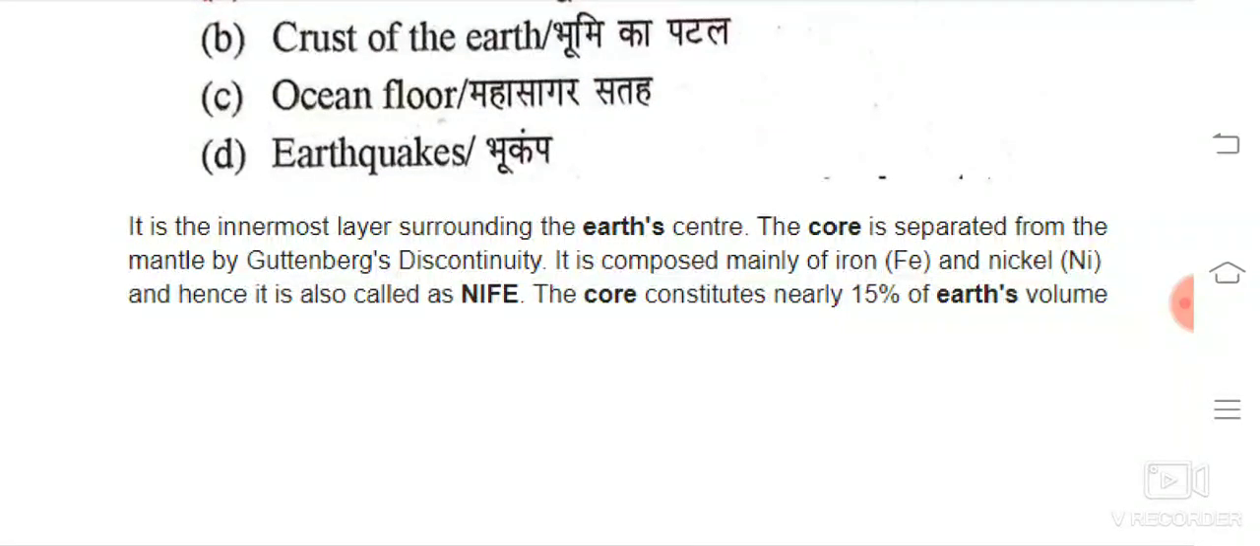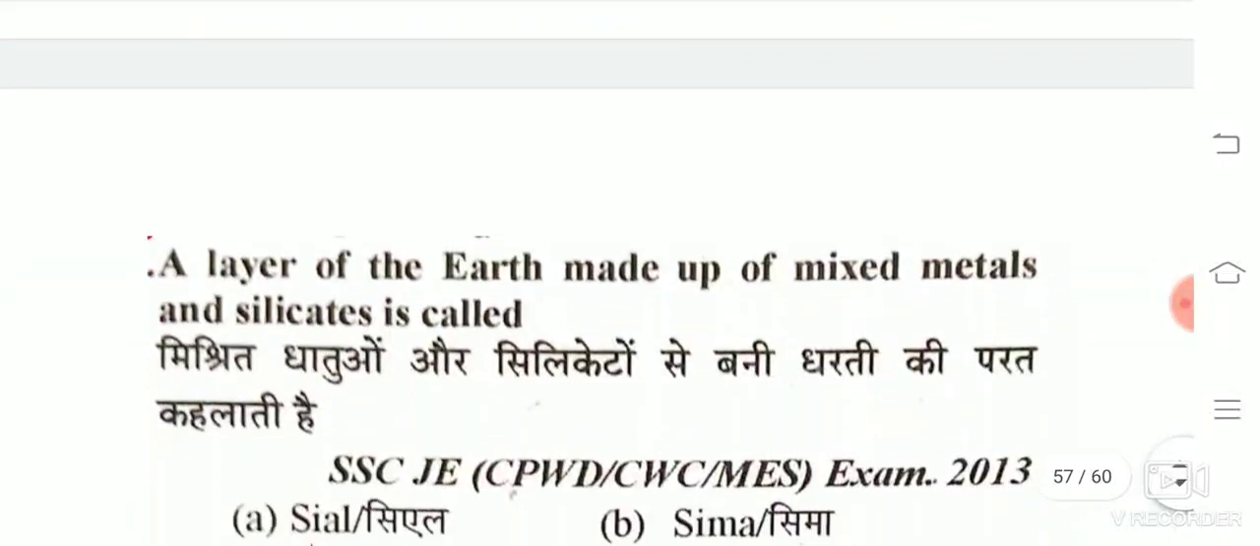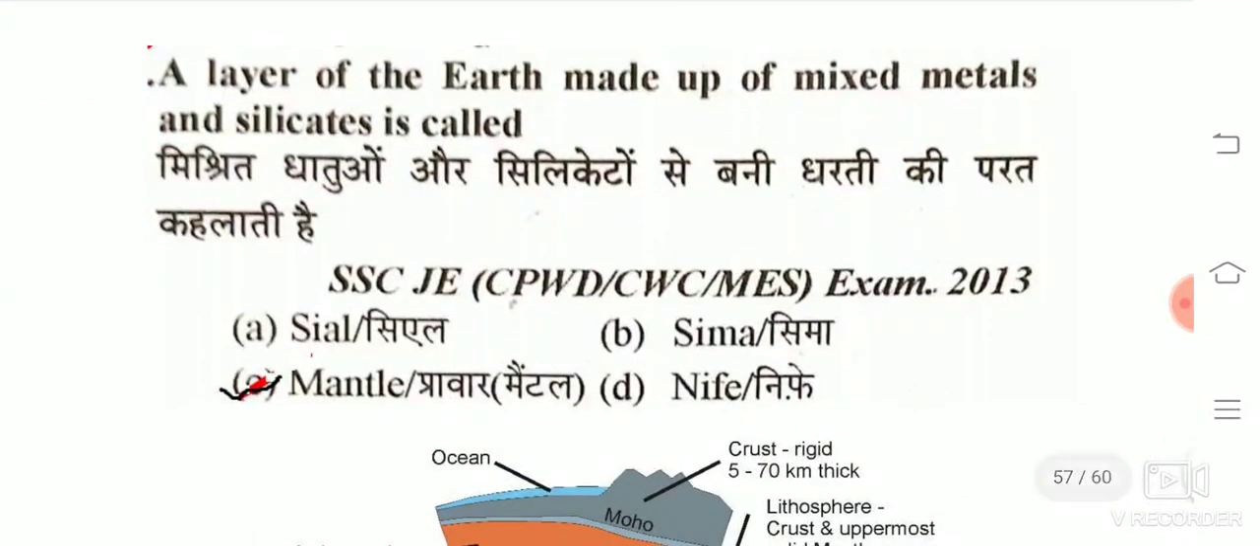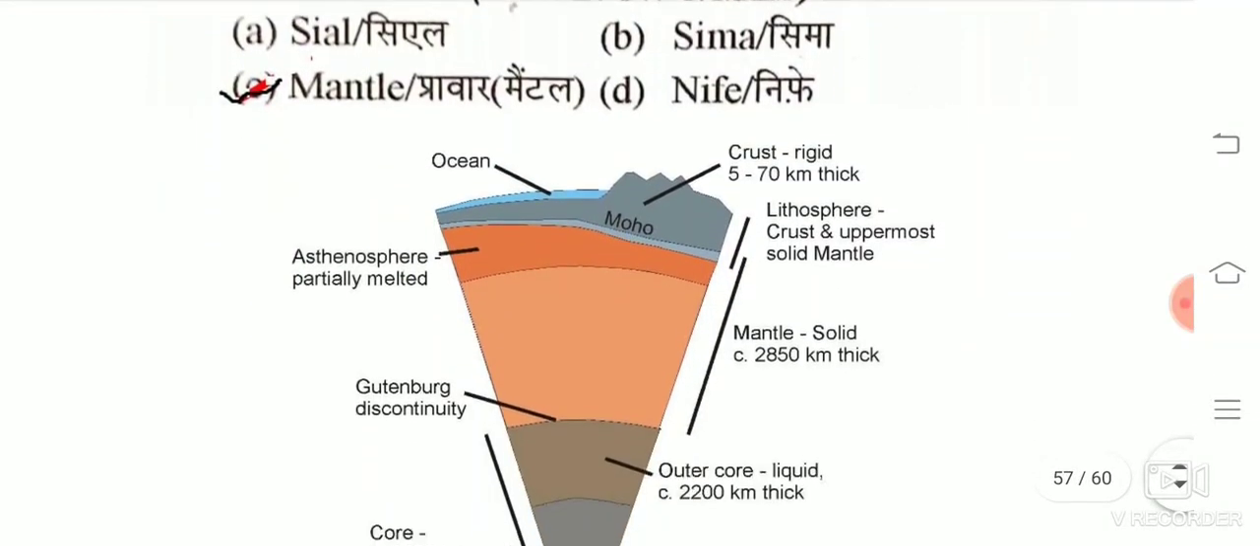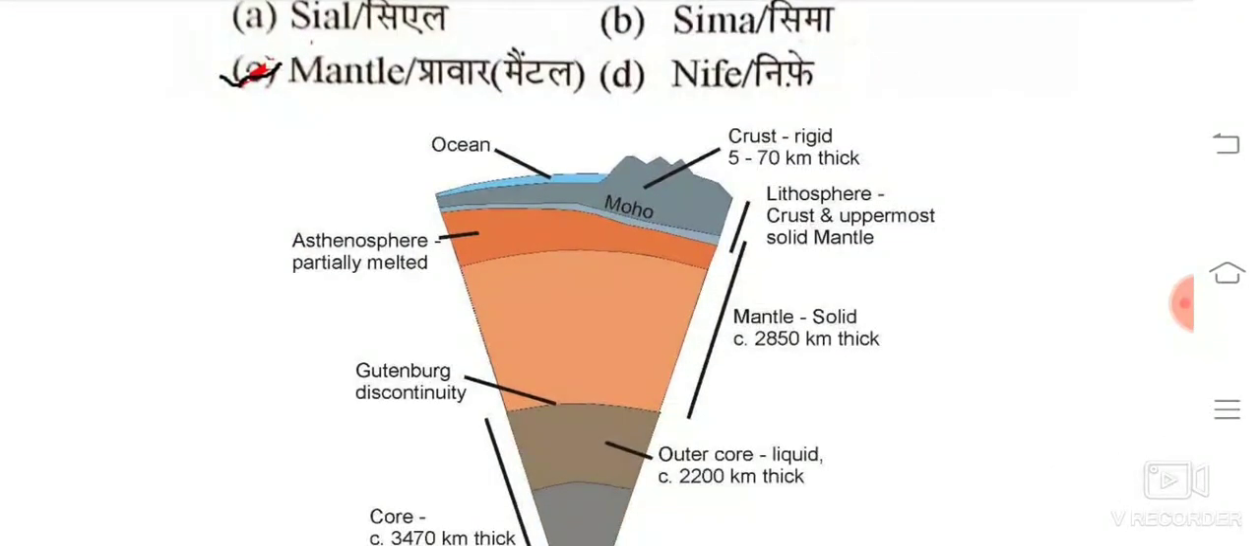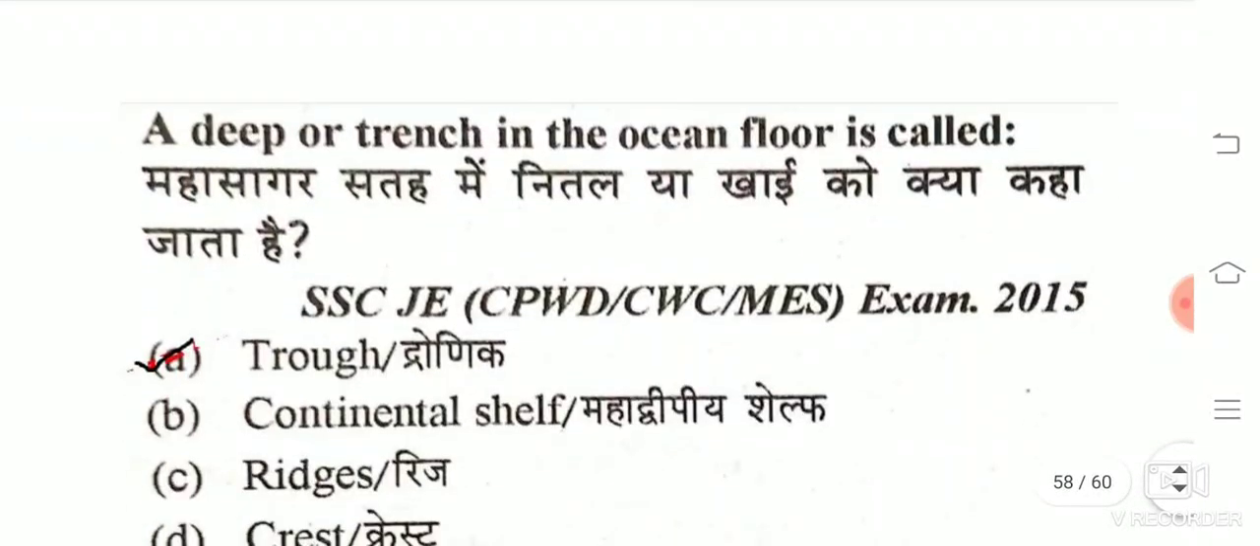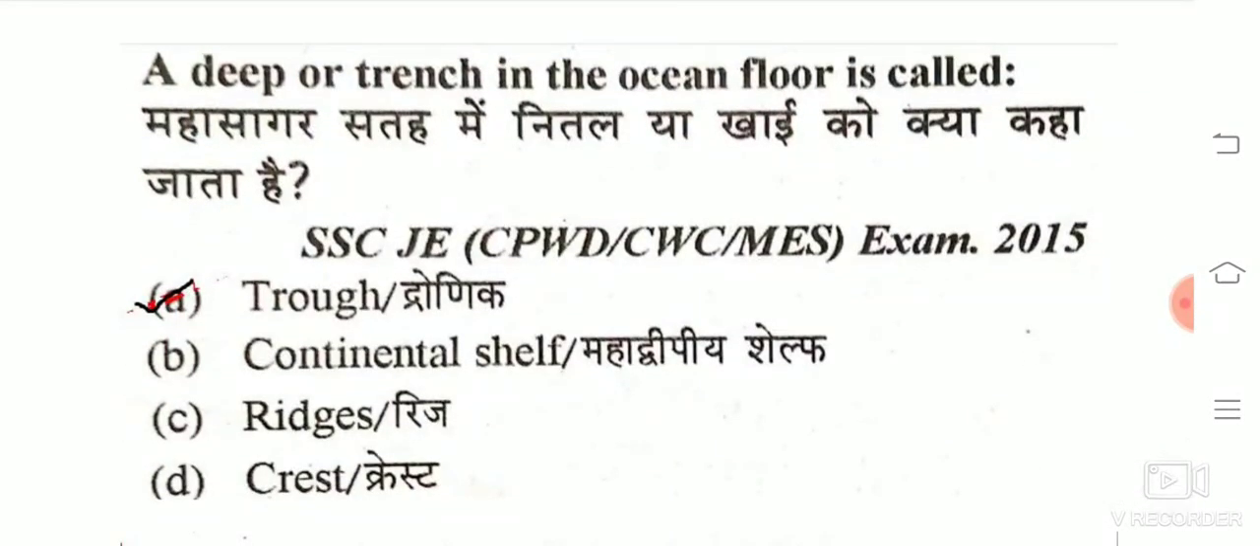The core is separated from the mantle by the Gutenberg discontinuity. It is composed mainly of iron and nickel. So Ni and Fe. A layer of the earth made up of mixed metals and silicates is called the mantle. You can see it is between the crust and the core. A deep trench in the ocean floor is called, the answer is trough.